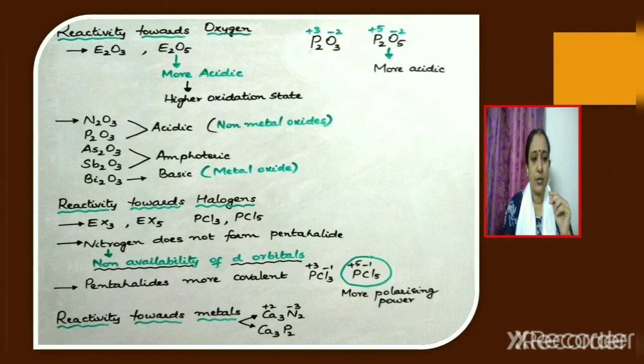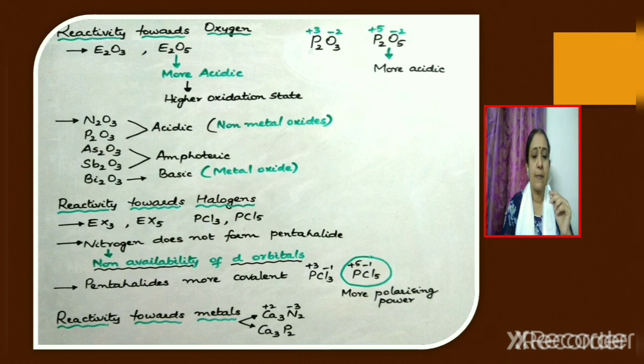What is the reason? For example, if we consider PCl3 and PCl5, PCl5 will be more covalent than PCl3. It is because in PCl5, the oxidation state of phosphorus is +5. So it is in a higher oxidation state. Hence, it will be more polarizing and hence PCl5 will be more covalent than PCl3. In PCl3, the oxidation state of phosphorus is only +3. It is in a lower oxidation state. So it will be less polarizing compared to phosphorus in +5 oxidation state.